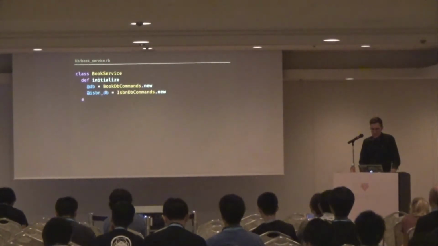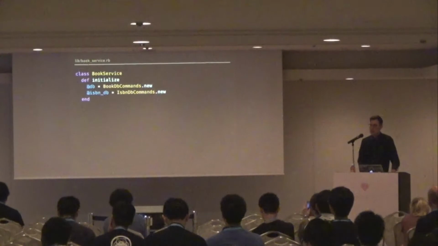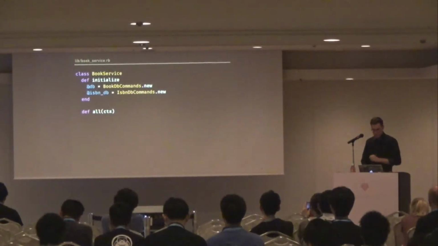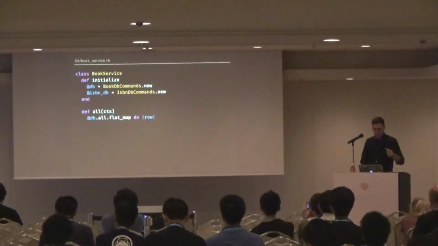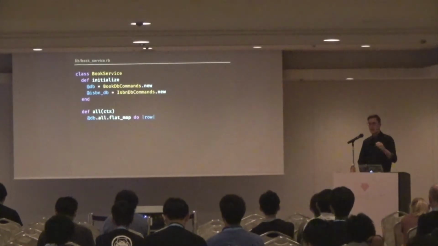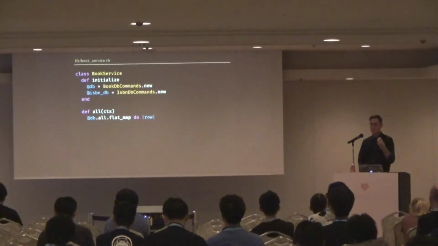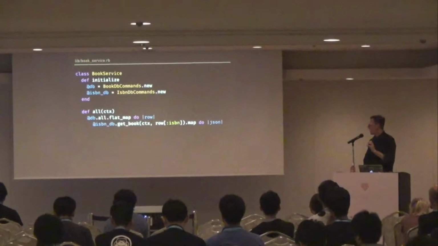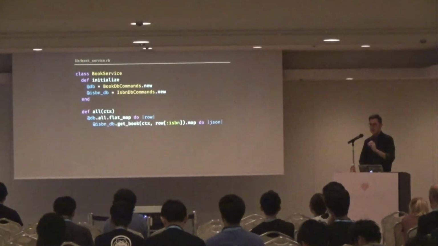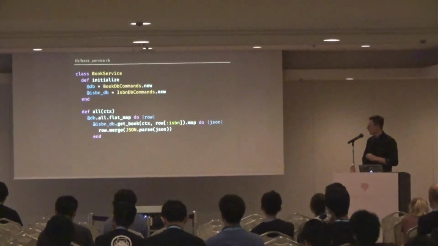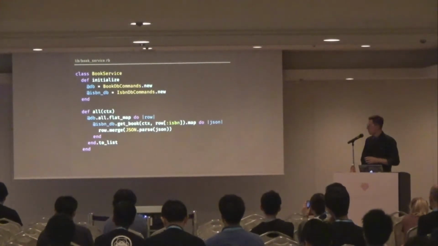When it's instantiated, it sets up two command objects that handle the interactions with the local database and with the ISBN service. And then it has an all method, which is what we saw invoked earlier. So the first thing it's going to do is call db.all, which is going to get all the books in our inventory. That's going to return an observable, and then it's going to map that with the result from the ISBN DB service. We're going to get an individual book for each result in our local database. And then we're going to merge those together and return it.